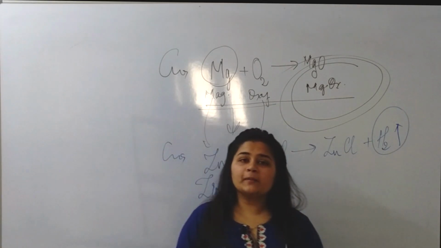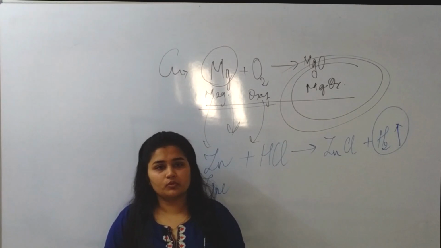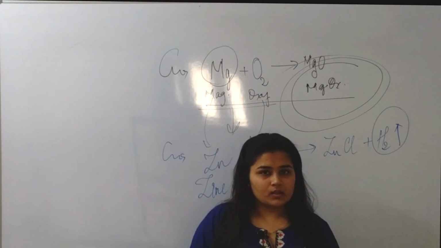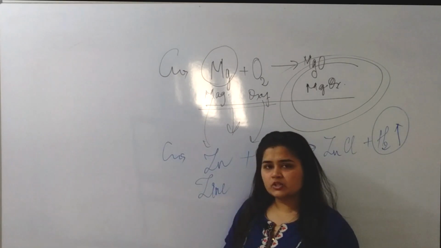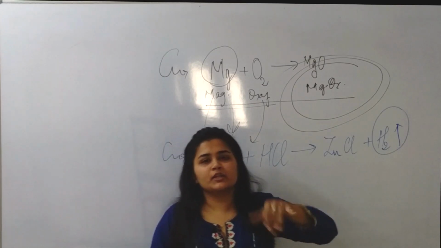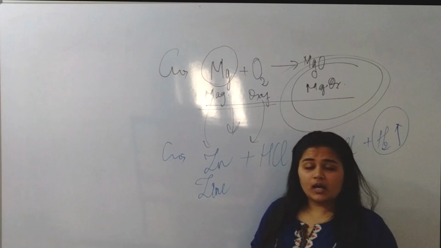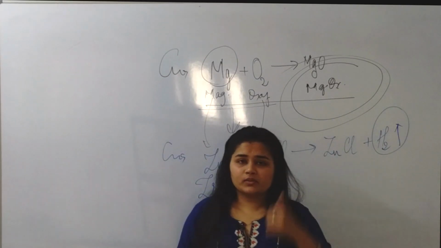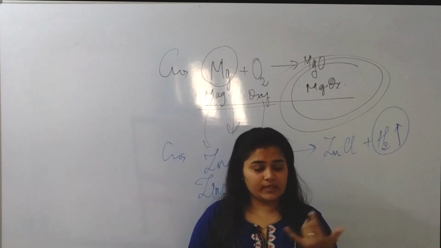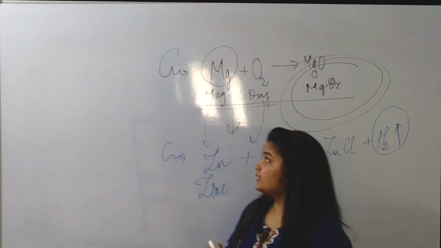Now, one more very important thing to note down is, how will we come to know that a chemical reaction is occurring? In physical change, we can see it, that solid gets converted into liquid, liquid gets converted into gas, etc. But when it is a chemical reaction, how will we come to know? So the first point is, there may be change in temperature, very important. Second is, there may be change in color, like here.